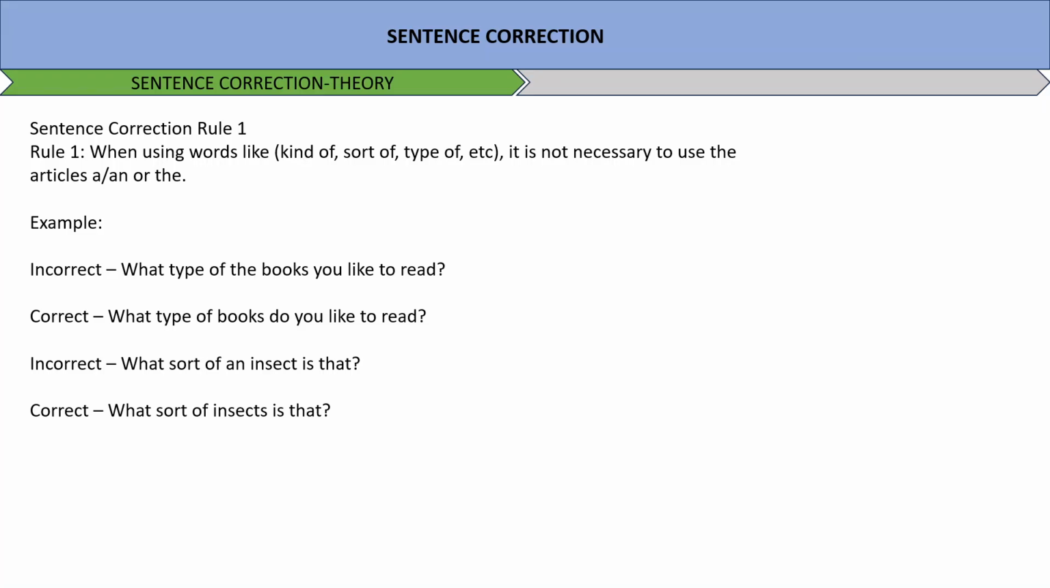For example, rule number 1 says when using words like kind of, sort of, type of, it is not necessary to use the articles a, an or the. For example, what type of books you like to read, what type of the books you like to read, you do not need to mention the article the here. What type of books do you like to read is appropriate. What sort of an insect is that, what sort of insects is that? So you can make it very casual, and the sentence still will be appropriate.